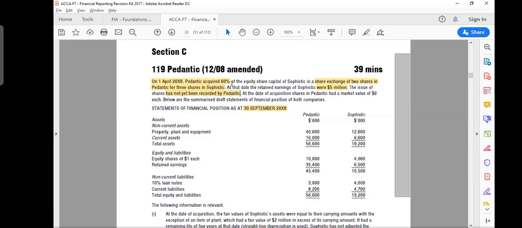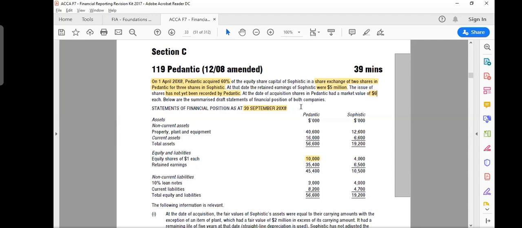So what does that mean? It means that Pedantic gave some shares to purchase Sophistic, but the new shares are not included in this 10,000. So this 10,000 is the old shares. So you issued new shares to acquire the business, and the issuance of those new shares is not appearing here. Okay. At the date of acquisition, shares in Pedantic had a market value of $6 each. So we will take $6 when we issue these shares, 2 in exchange of 3. We will use this $6.